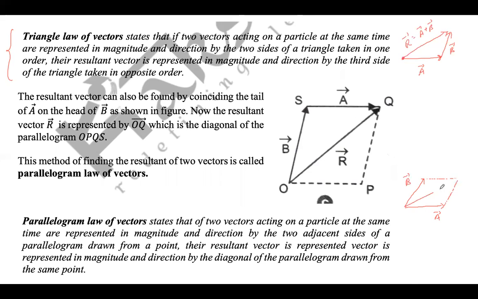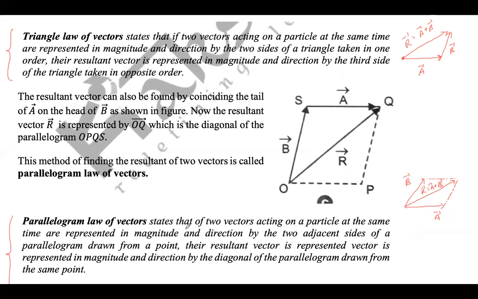After completing the parallelogram, the diagonal of this parallelogram represents the resultant R, which is equal to vector A plus vector B.